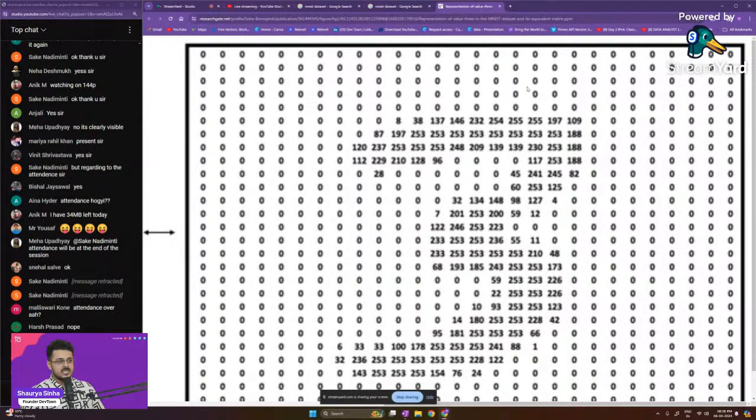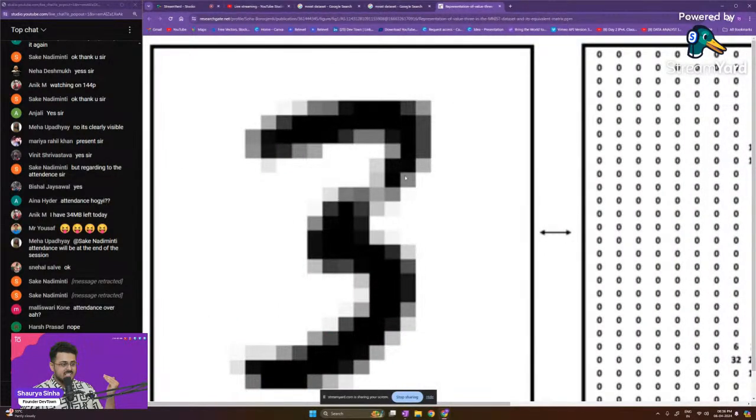All the zeros represent the white spots, whereas 255 represents the darkest spots. As you're able to see, some is 7, some is 32, some is 122. Those represent the grayish area, the gray pixels, where the intensity of black is not that high.